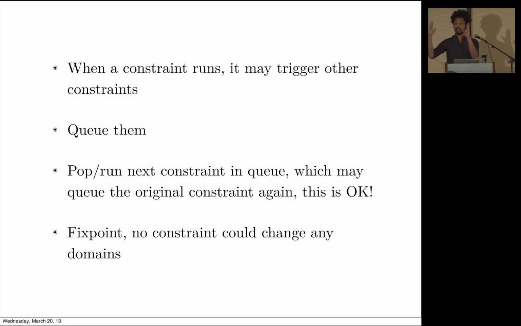And the fixed point is simply collapsing the queue up to the point that no constraint can actually change the domain of a variable. What will happen is a constraint will run, and no variables change values, and then that constraint won't re-enter the queue. So this is how we find the fixed point.